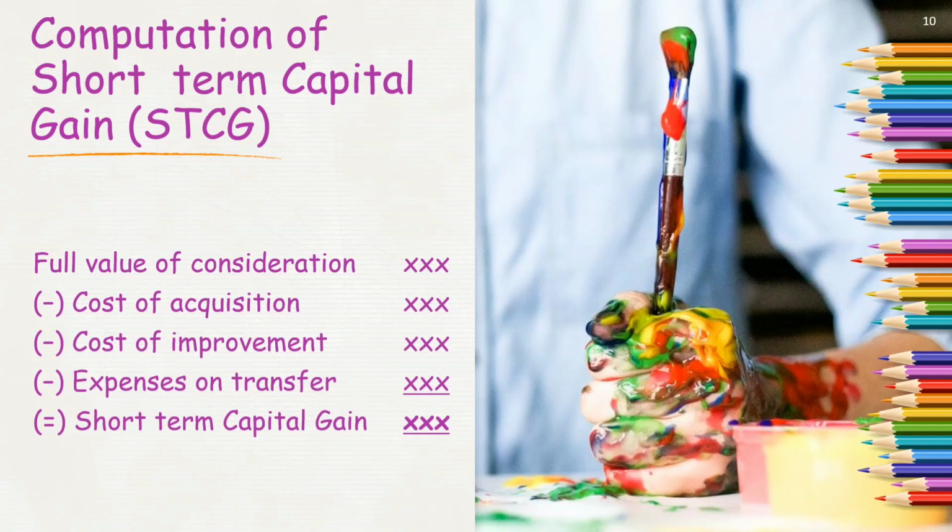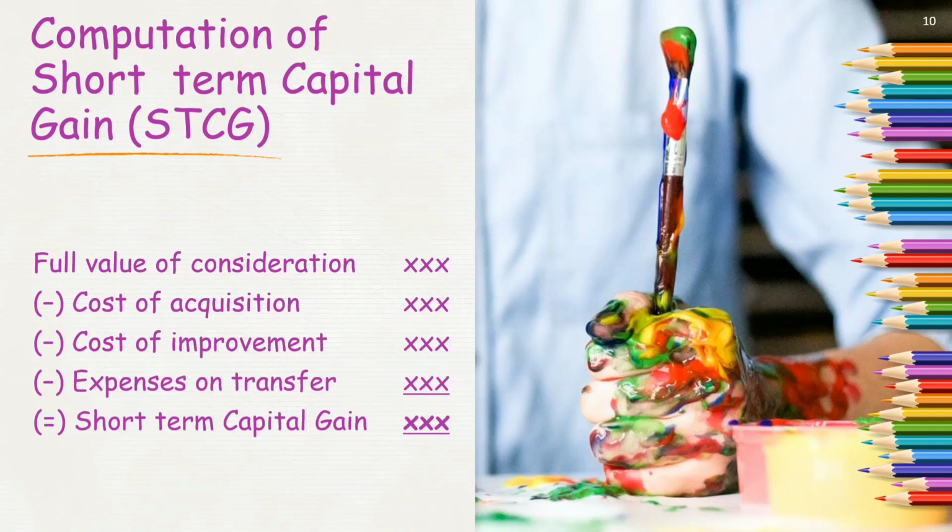So let's see each concept. What is full value of consideration? It is what we have received on transfer, which we discussed. Now let us focus on cost of acquisition. What is cost of acquisition? The value at which I purchased my capital asset is termed the cost of acquisition.